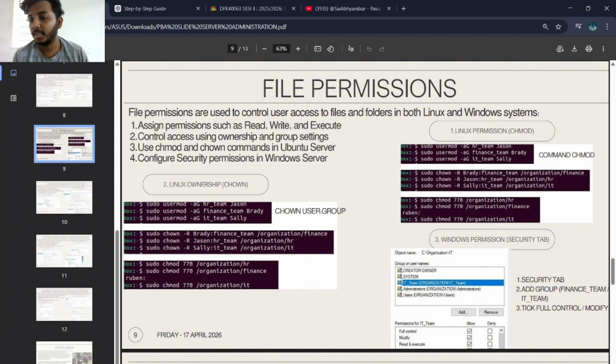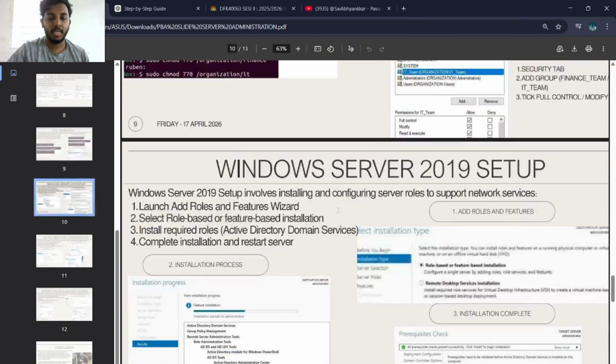You can see the screenshot. The first one is Linux permission command. The second is Linux permission chmod. The third one is Windows permission security tab. And going to the next page.